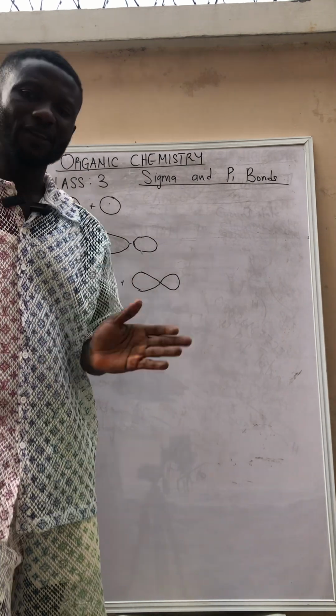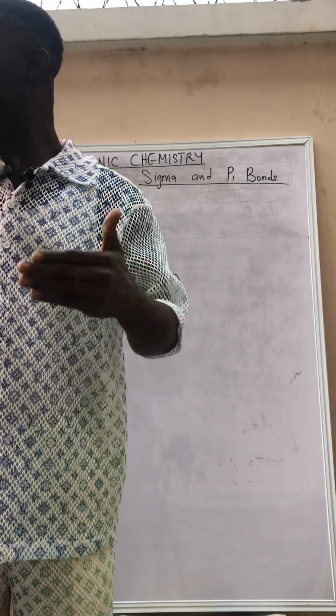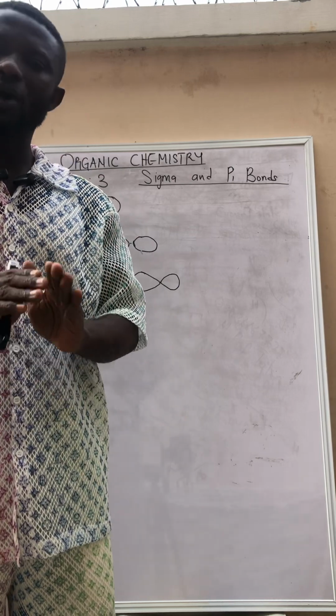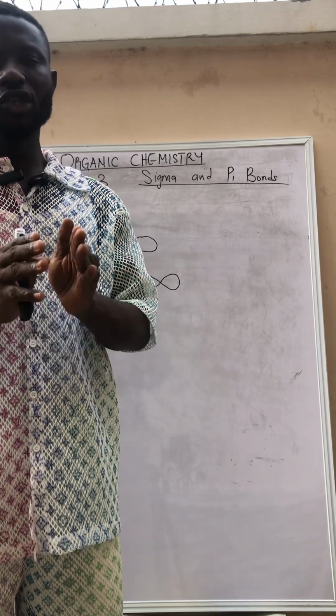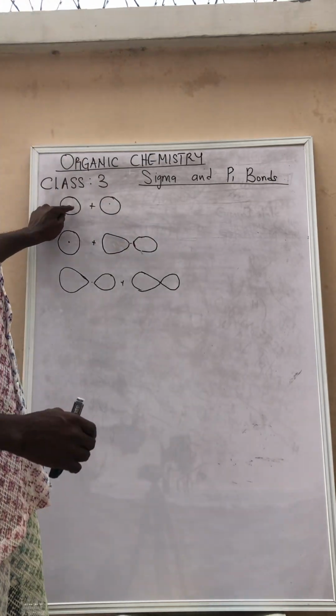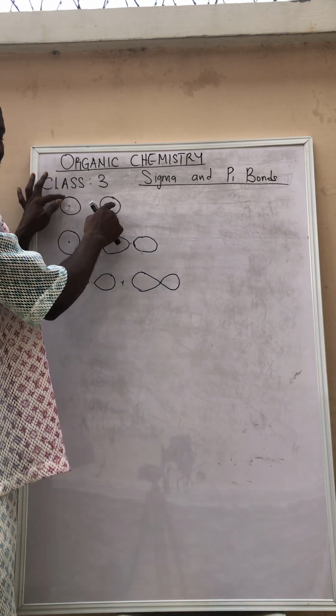Now I wanted to define sigma bond at the onset of this class, but I have not done so. I'm saying that before we can define it, you need to know what an s orbital is. An s orbital is spherical in shape. This is s orbital. This is also s orbital.